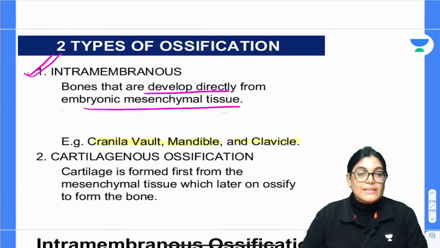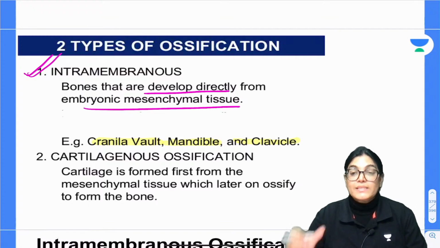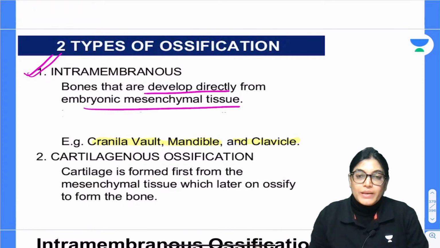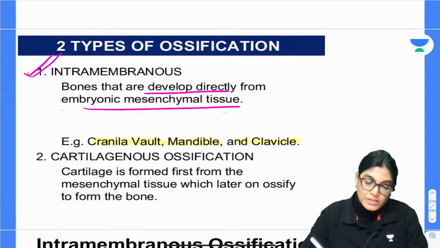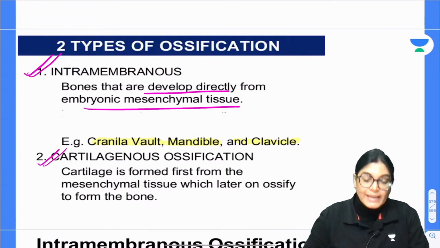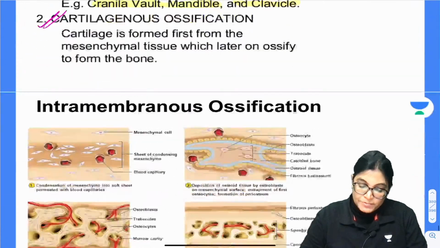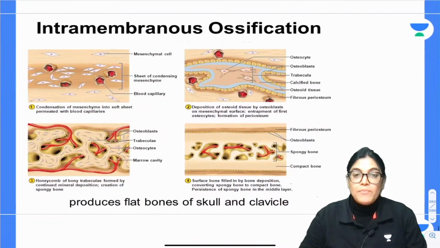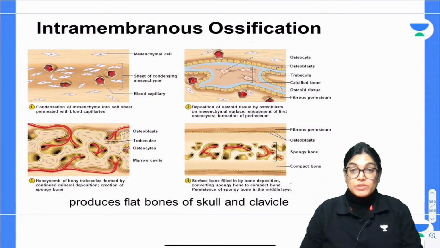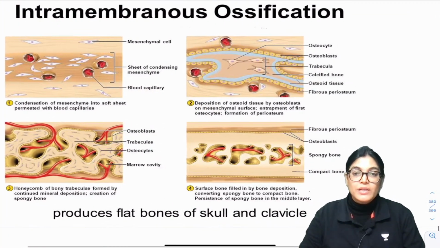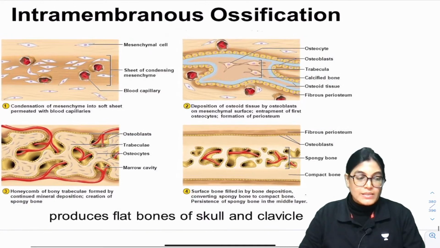The second category is cartilaginous ossification, in which a cartilaginous model is formed first from the mesenchymal tissue and later on the process of ossification and formation of bones takes place. So this is a two-step process, and if the bones are directly formed from the mesoderm or mesenchymal tissue, it is intramembranous ossification. Here in this diagram, I would like to explain the 4 steps of intramembranous ossification, which is very beautifully described in this image. So let me just enlarge this diagram.